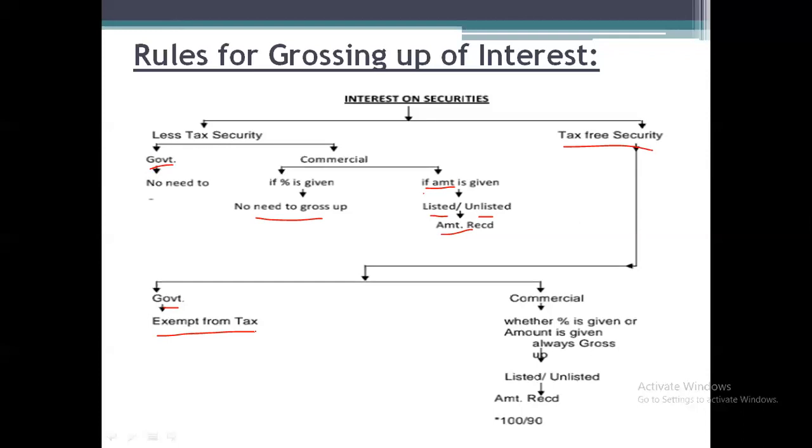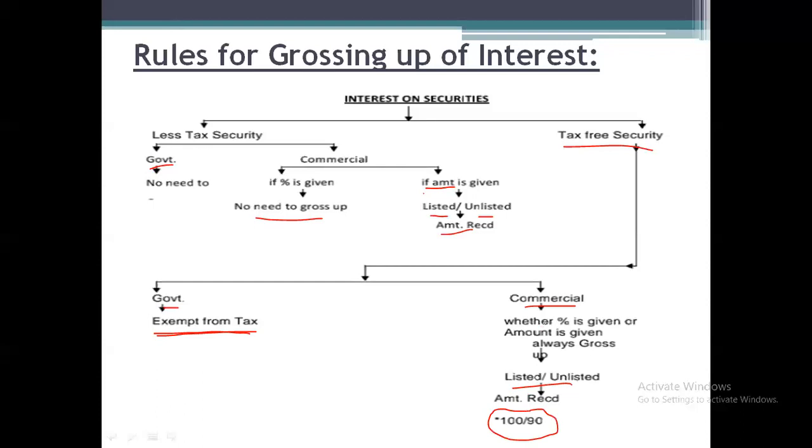Those securities will be called tax-free securities, and if any company or assessee has received such securities, then such income is fully exempted from taxes. Second category is commercial tax-free securities. In this, whether they have given any percentage, or investment amount, or the interest amount directly, even if it is listed or unlisted shares, we need to do the gross up.